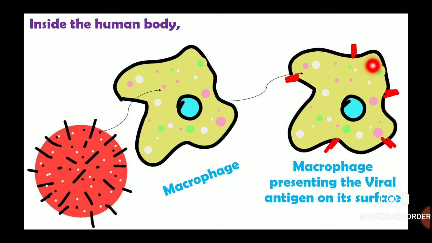But why does the macrophage do that? Well, this is to tell all the other cells that a foreign body is inside our body, and to alert the cells to take necessary actions. Once the information reaches T cells, it then alerts the B cells which start producing antibodies against the particular antigen. So this is how our immune system reacts. Now in order to fool the immune system and get entry into our body, the virus will have to modify itself. And that is what the virus is currently doing.